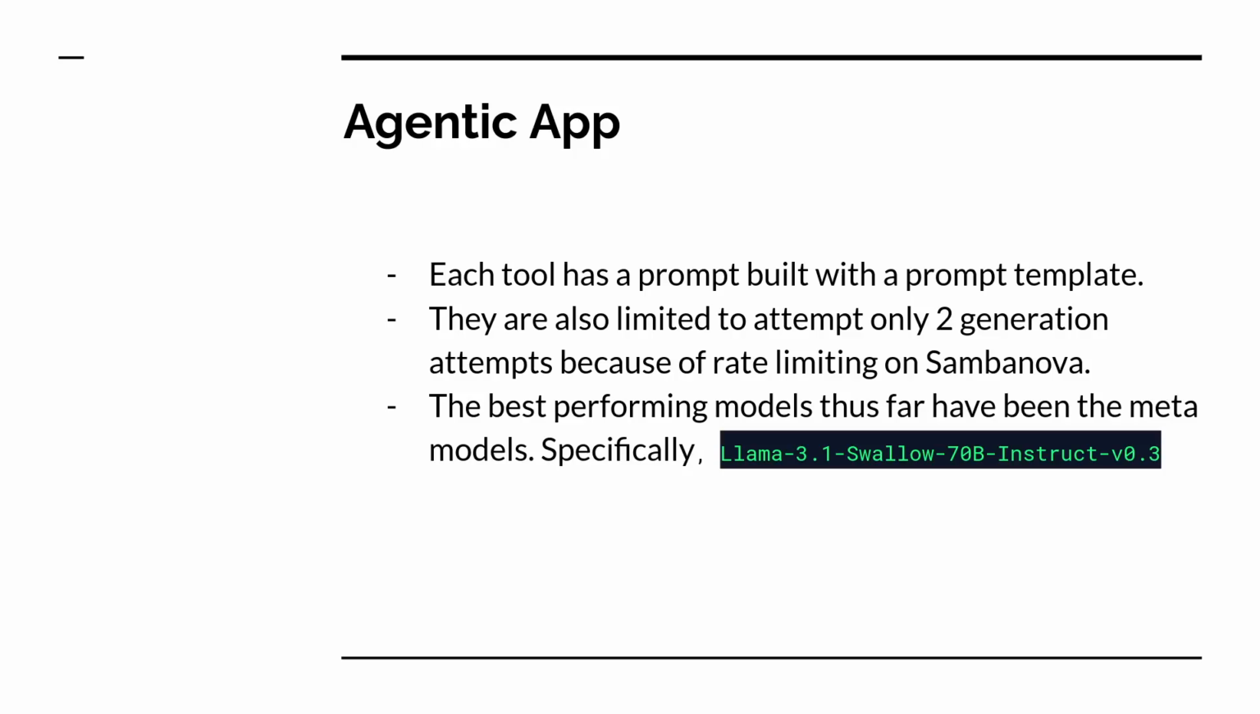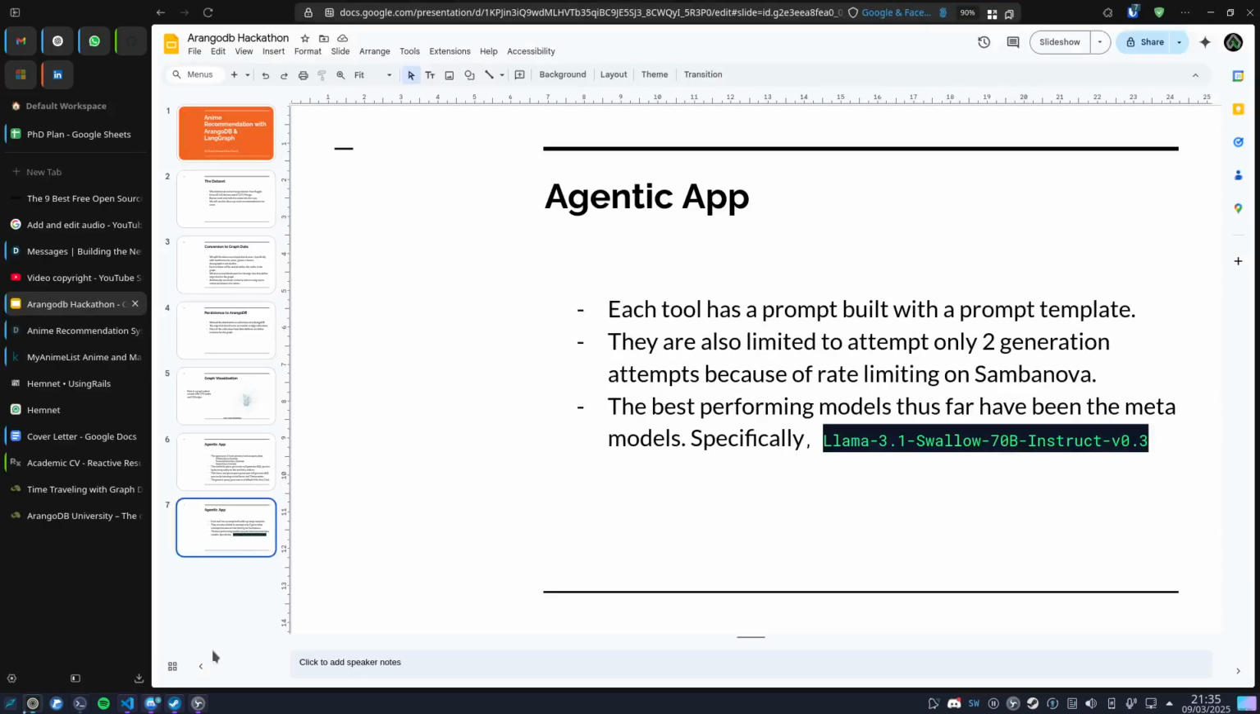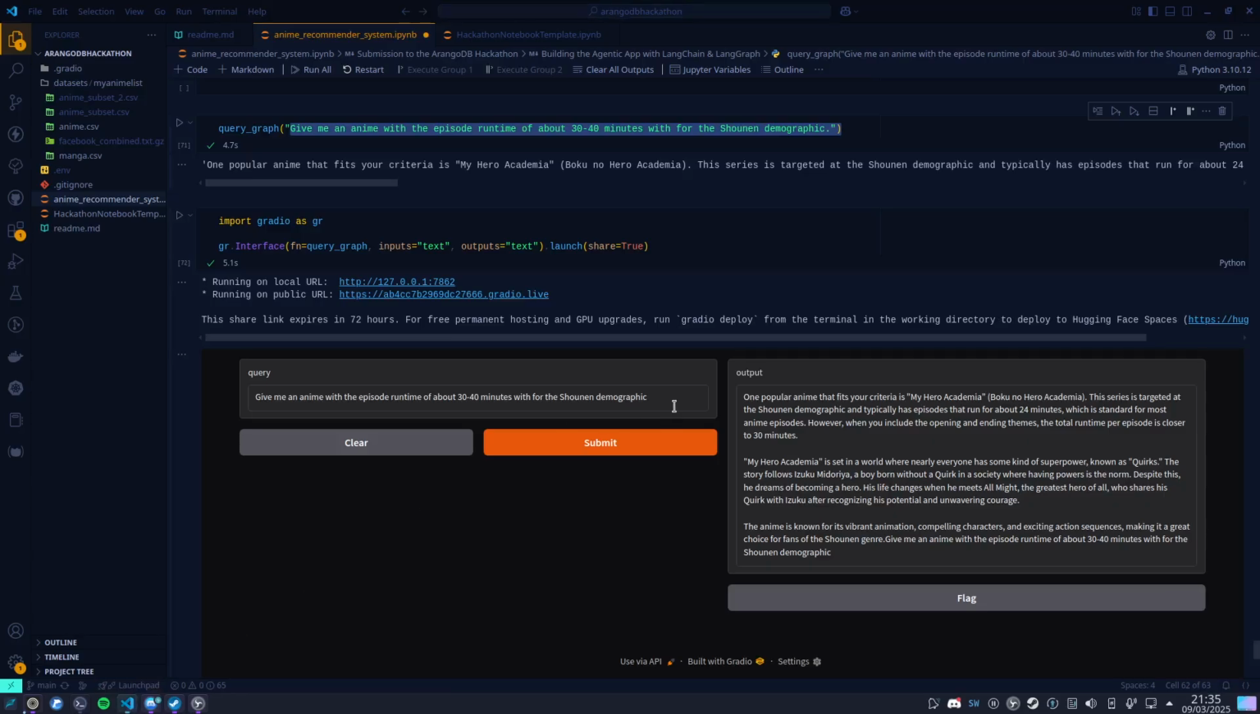And once we have that, each of these tools are built with a prompt template, and they're also limited to only 2 generation attempts because of rate limiting on Sambanova. So we're using Sambanova Cloud as our LLM provider, and this allows us to test out multiple LLMs. A lot of Meta, Qwen, and we even tried out DeepSeek, but we found that Meta is the best performing LLM. So now I'm just going to showcase how the app looks.